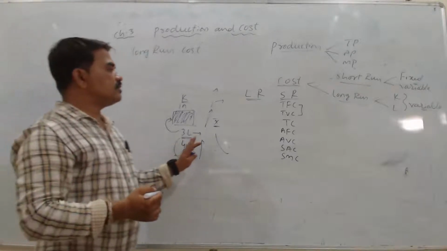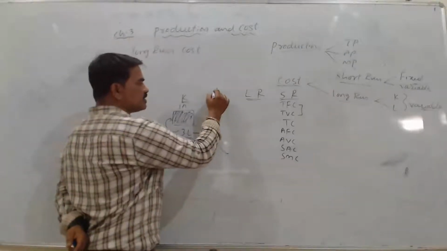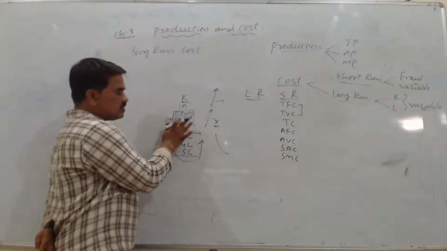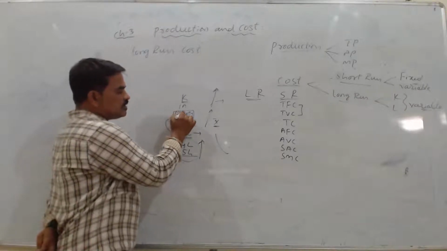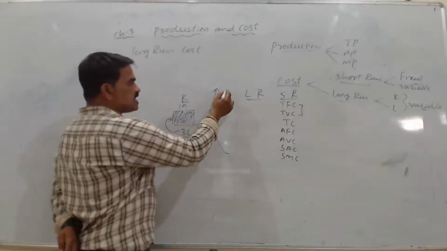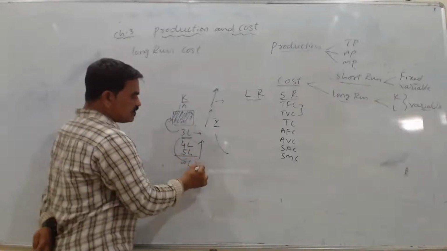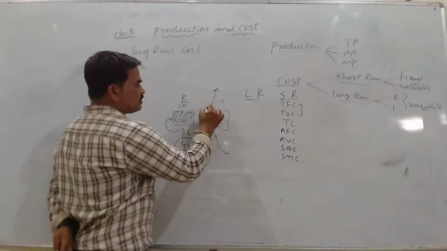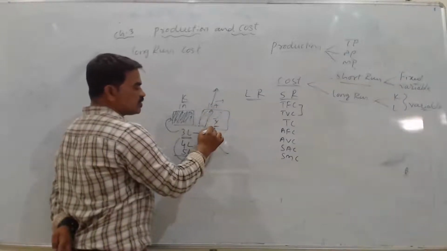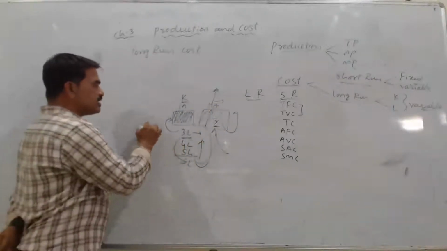But that thing you can't see here. If we want output to increase, what do we do? Here 3 laborers are sufficient, they can work efficiently in this 1 acre. Only 3 people are required here. To increase output further, we will hire the 4th, 5th and 6th laborer and we will send them to another 1 acre of land. We take one more acre of land and hire these laborers there. From this land we will start getting output. Output increases, but